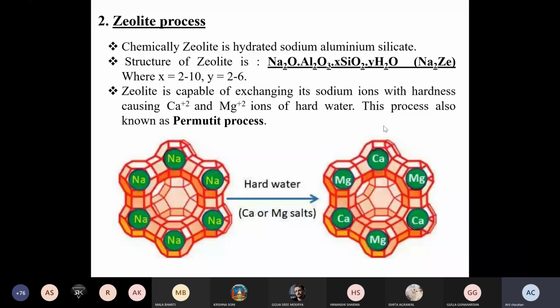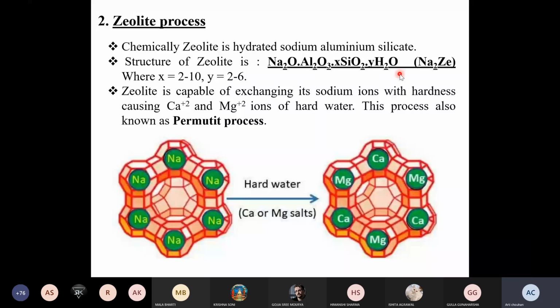As the name suggests, zeolite process means you are going to use zeolite for the softening process during this particular method. So chemically, zeolite is hydrated sodium aluminium silicate. Structure of the zeolite is there on your screen. Okay, this is Na2O, Al2O3 alumina, X SiO2 silica, and Y moles of H2O.